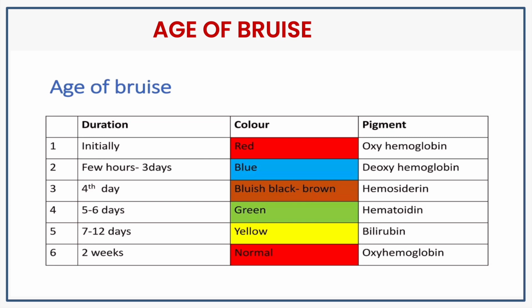By 5 to 6 days, it becomes green in color due to the pigment hematoidin. Within 7 to 12 days, it is yellowish in color due to the presence of bilirubin pigment. By 2 weeks, the bruise will become normal. Why? Because of the presence of oxyhemoglobin pigment.